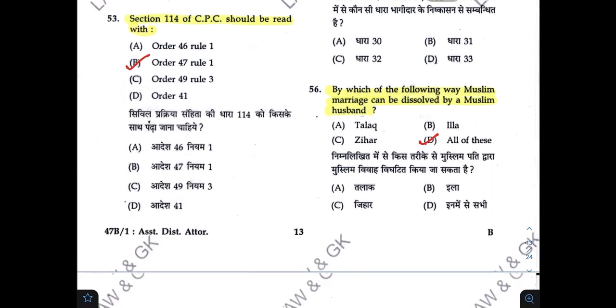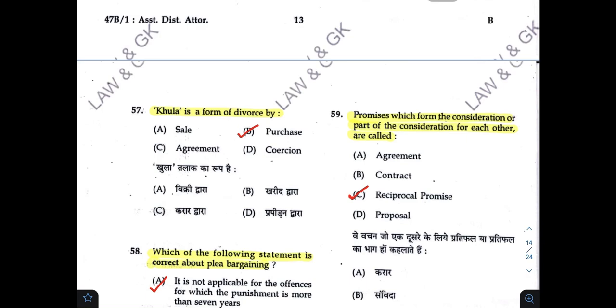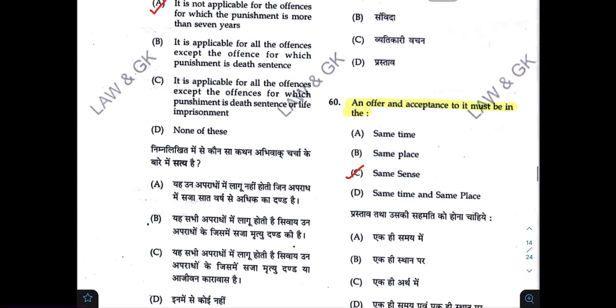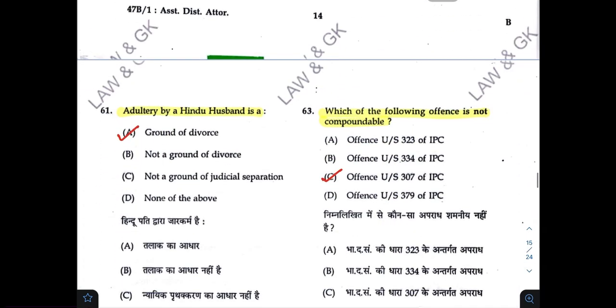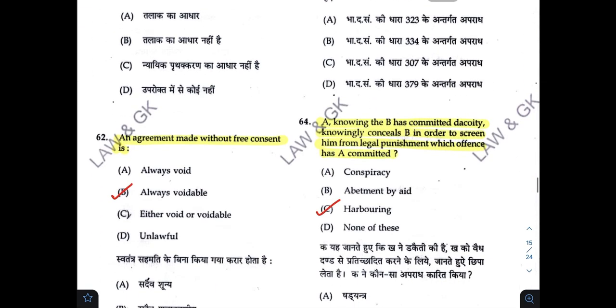By which of the following way Muslim marriage can be dissolved by a Muslim husband? D. Promises which form the consideration or part of consideration for each other are called. C. An offer and acceptance to it must be in the. C. Which of the following offense is not compoundable? C. A, knowing that B has committed dacoity, knowingly conceals B in order to screen him from legal punishment. Which offense has A committed?